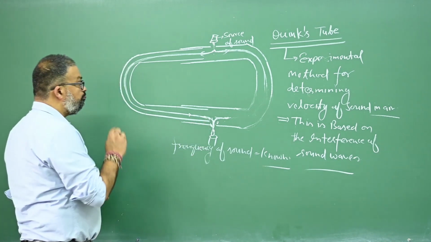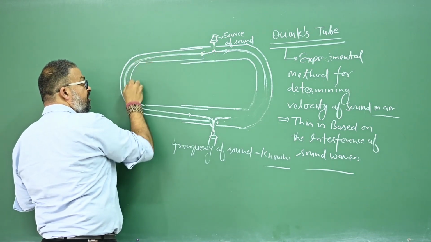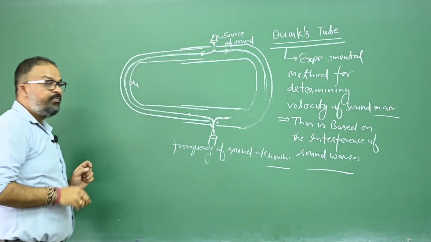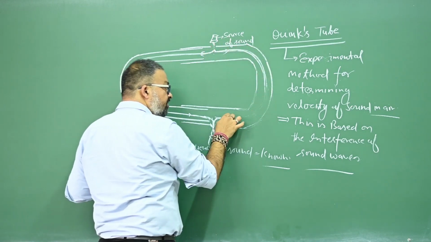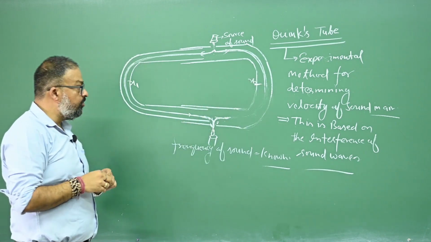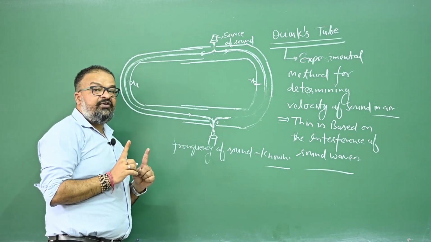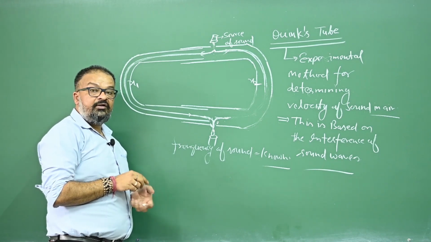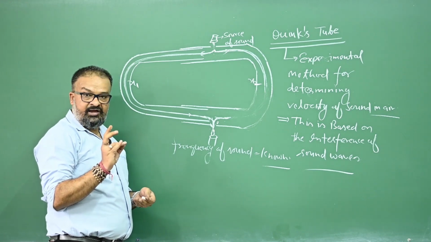Number two, the sound wave traveling through this path is, let's say, traveling a distance x1, and the sound wave traveling through this path is traveling a distance x2, right? In the interference of sound, what is important? The phase difference between the sound waves and the path difference between the sound waves, right?